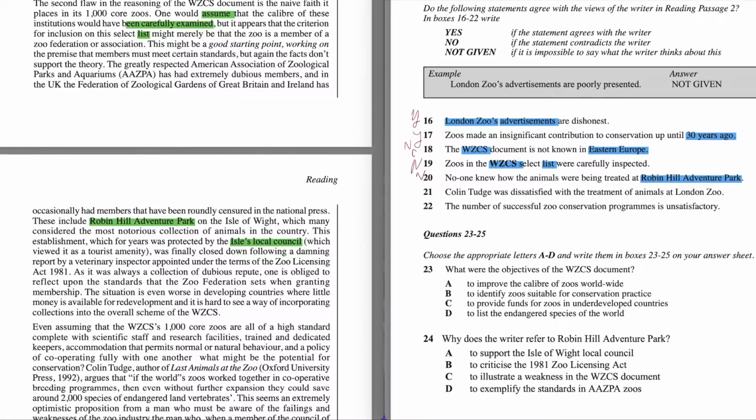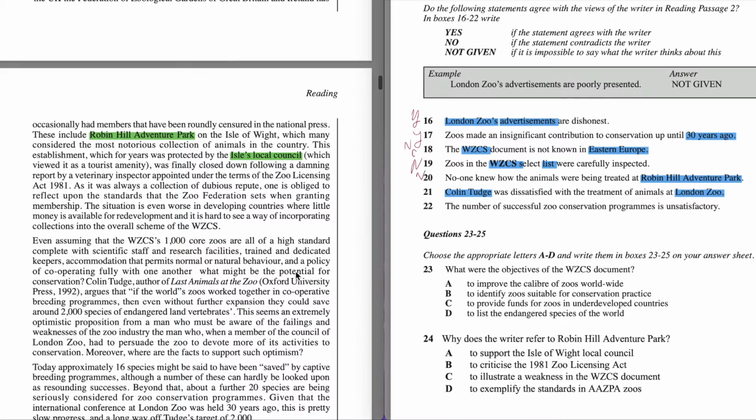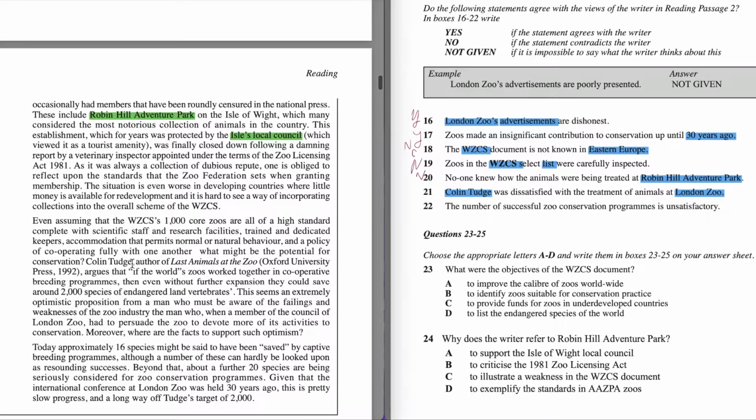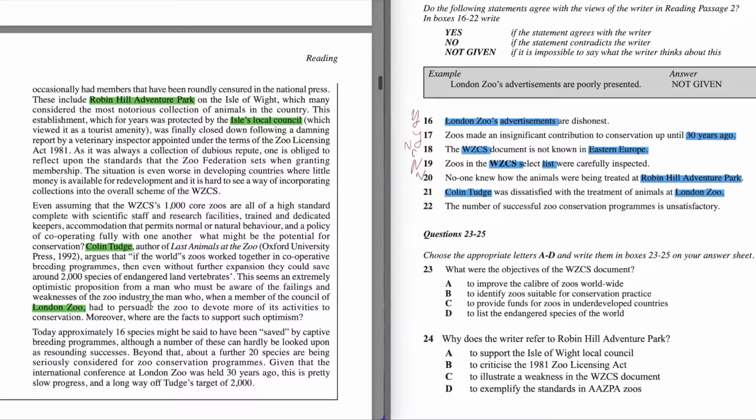And we go further to question number 21: Colin Church was dissatisfied with the treatment of animals at London Zoo. So Colin Church and London Zoo. We scan further and try to find information about Colin Church. And here it was saying about Colin Church, and in the following sentence there is some information about London Zoo. So let's read both sentences.